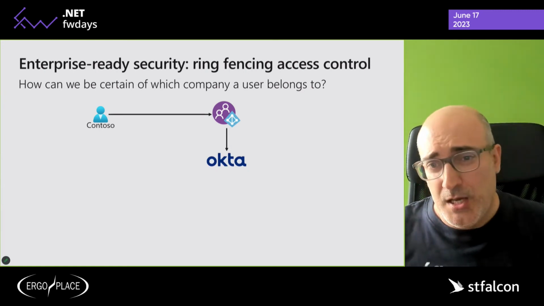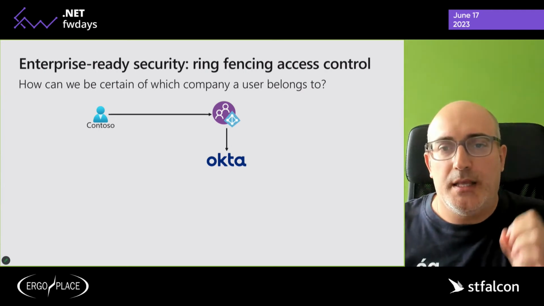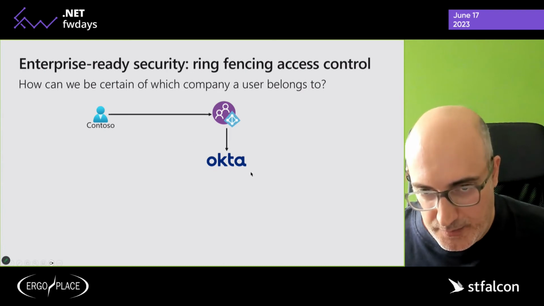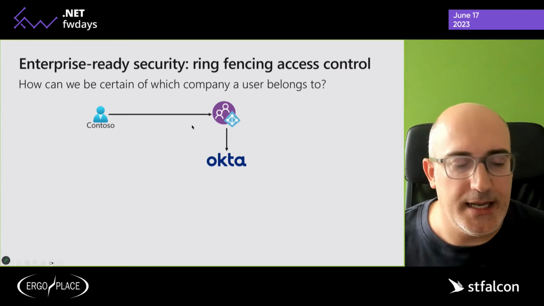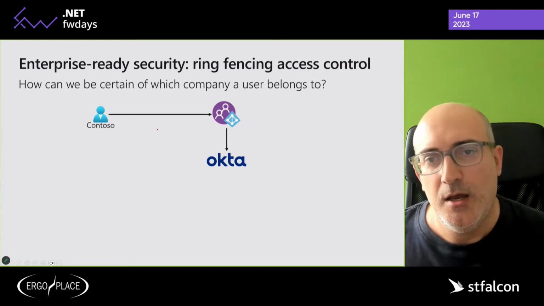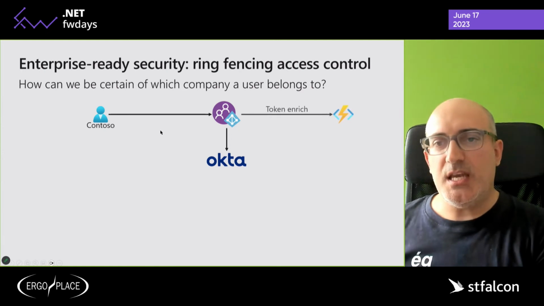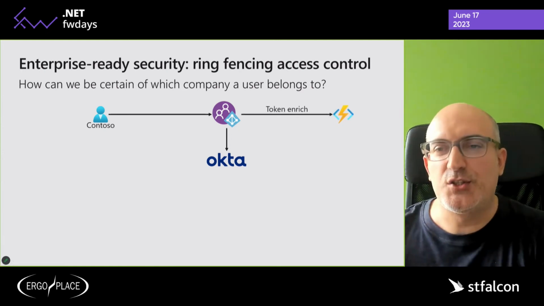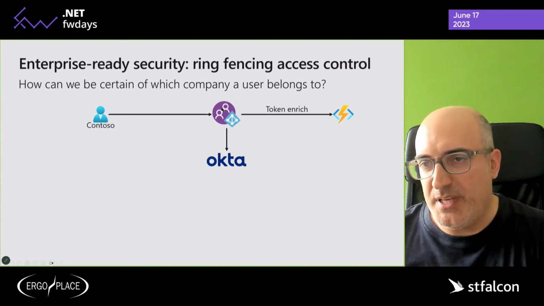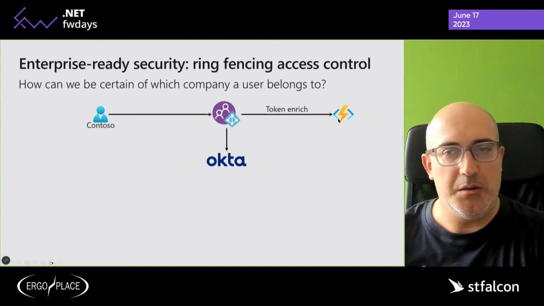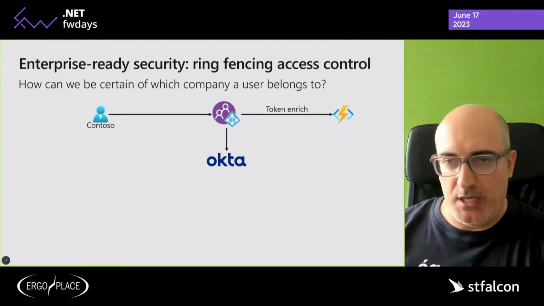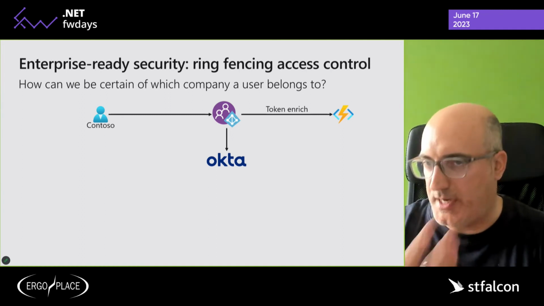Now, after the successful authentication with Okta, but before returning anything back to the browser, what we can do with Azure AD B2C is use a feature called token enrichment, in which there could be a server-to-server call between B2C and, for example, an Azure function or your API, where we get the opportunity of enriching the token with more claims.